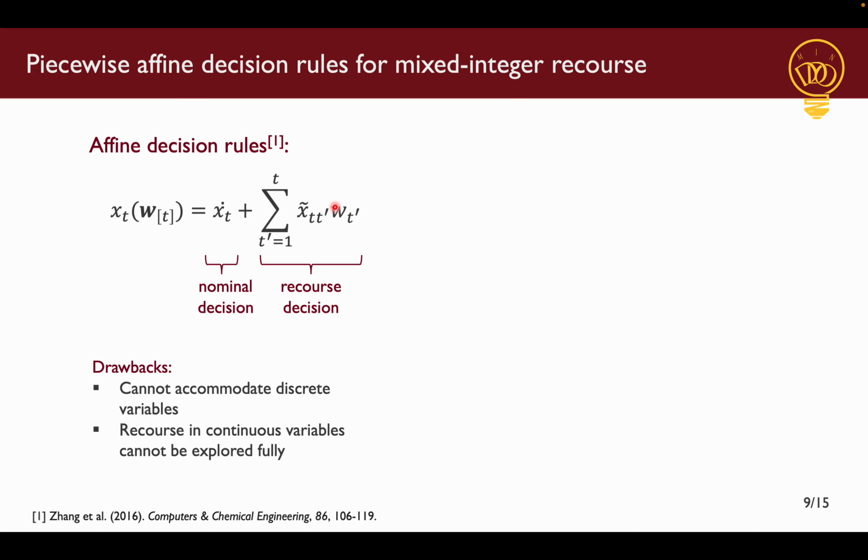Previous works have considered affine decision rules which look something like this. Here, the decision variable is written as the sum of a nominal decision and a recourse decision, where the recourse decision has a linear dependence on the uncertain parameter. One obvious drawback of this simple affine decision rule is that it cannot accommodate discrete variables. And another not so obvious drawback is that we cannot explore recourse in continuous variables fully.